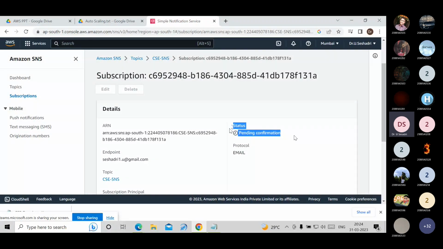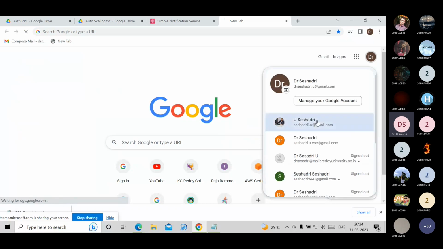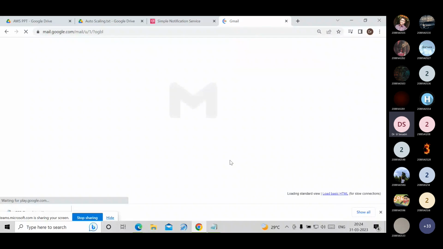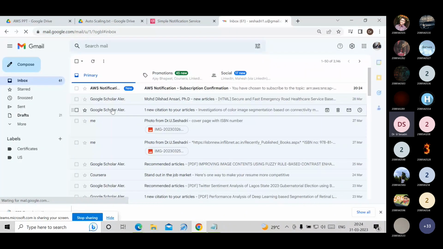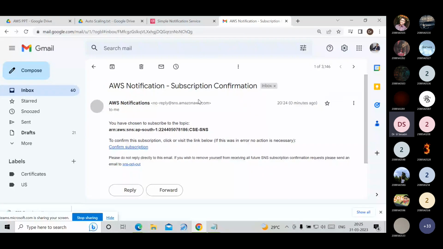Pending confirmation means a notification is sent to your mail ID from AWS. If you have a doubt, you have to check your mail ID. I am checking my personal mail ID. Now the time is 8:24. See that? I got the notification mail. Click on that, confirm subscription.